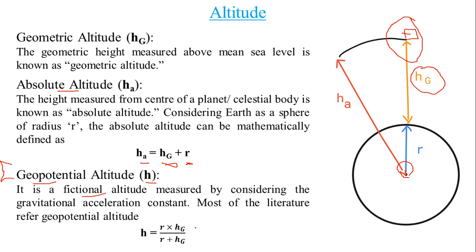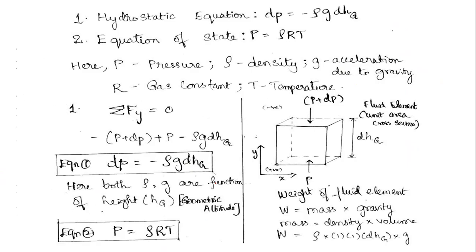So here we see the formula of geopotential altitude. It is the product of the radius of Earth or the celestial body times the geometric altitude, divided by the radius of Earth plus the geometric height. So how did we arrive at this formula? Actually, it is derived, so let's get into the derivation part of it.